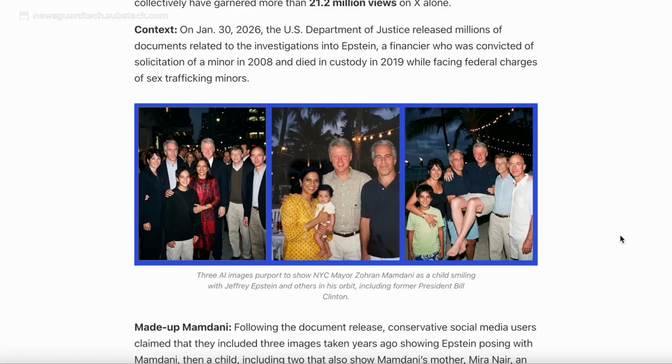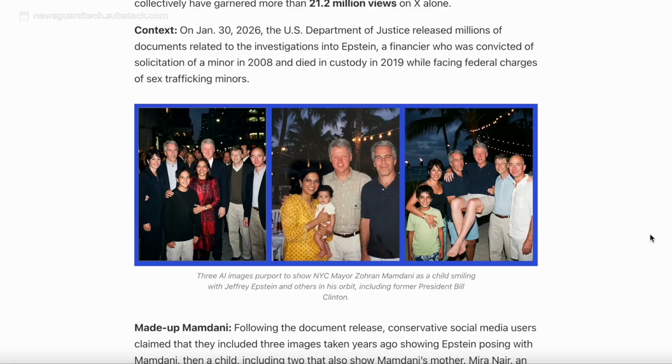Today, we'll show some examples of fake images that have gained millions of views. We'll show how AI tools can produce these photos in seconds and how you can make sure you're not fooled by these images. To give an example, soon after the Department of Justice released millions of files related to Jeffrey Epstein in 2026, these three images, which purport to show New York City Mayor Zohran Mamdani as a child with Epstein and other prominent figures, began to garner millions of views on social media. However, each of these photos is AI generated.